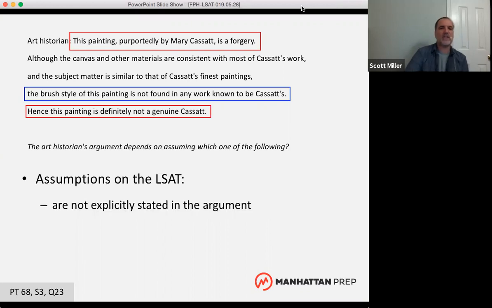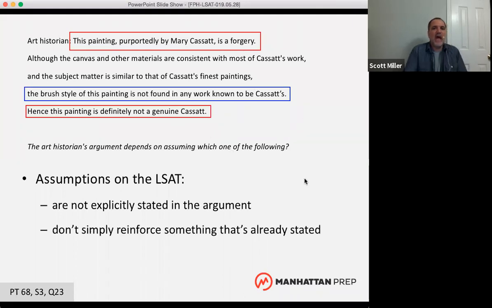So let's talk about assumptions. There are three things you need to remember about assumptions on the LSAT. First, it's not explicitly stated in the argument. If I ask you for an assumption in this argument and you say, oh, the painting's a forgery, that's not an assumption, that's the conclusion. An assumption is something that's not explicitly stated. You shouldn't be able to read it or something similar to it right up here in the argument. An assumption doesn't simply reinforce something that's already there.